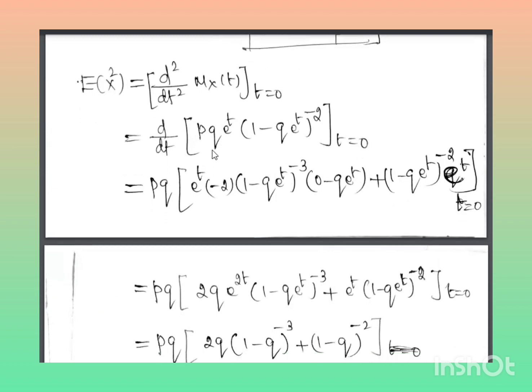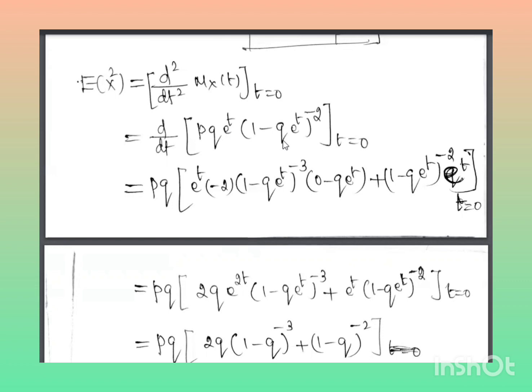So here pq, there is no t, so that's why I have written e power t as common, into (1 minus q e power t) power minus 2. Here you have to use the differentiation d of uv, which is equal to u dv plus v du, or d of uv is equal to u v dash plus v u dash.